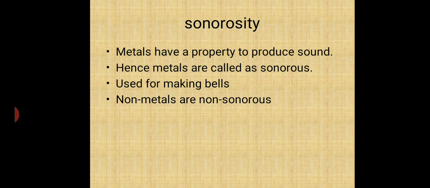Last property of metals and non-metals is sonorosity. My dear student, in our school we have a bell. When the bell is struck by some hard substance, a sound is produced. That property of the metal of producing sound on striking with some hard substance is called sonorosity. Hence metals are sonorous. It is used for making bells, and non-metals are non-sonorous.